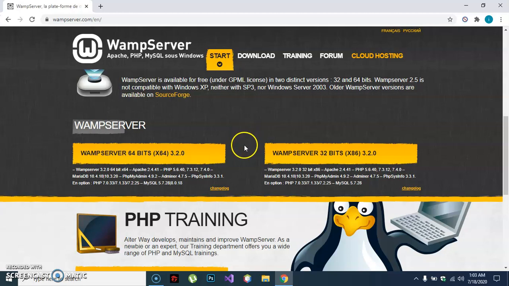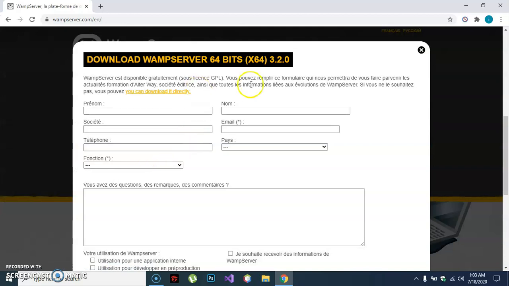If your computer or laptop is 32 bits, click this. If your computer or laptop is 64 bits, click this. Mine is 64 bits, so I will click this. After you click that, you will see this link. When you download it directly, click that.